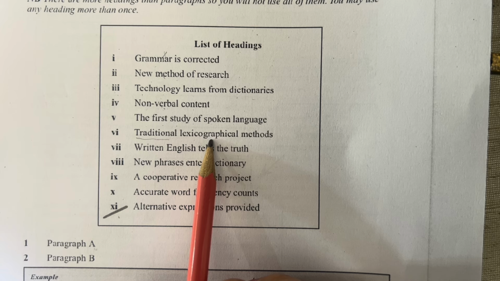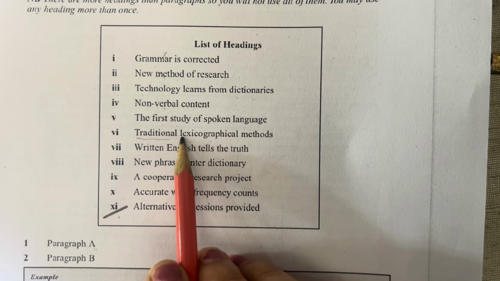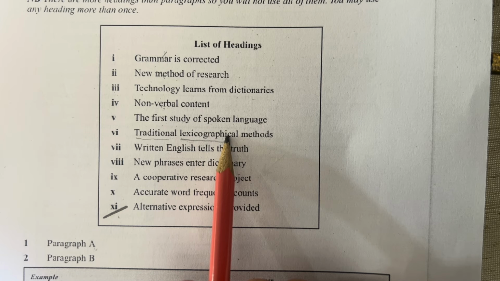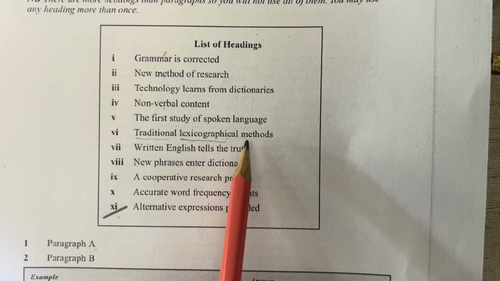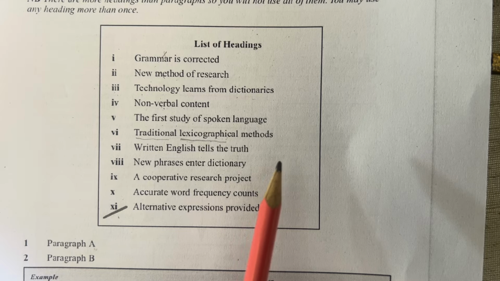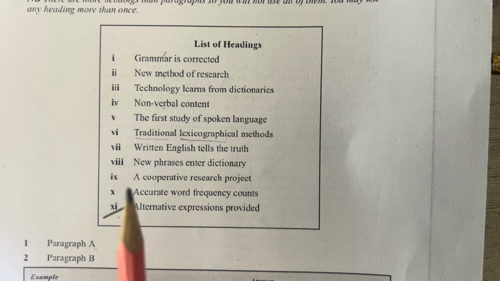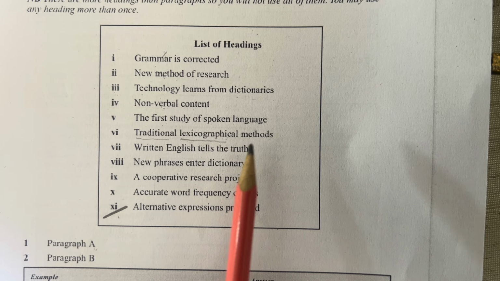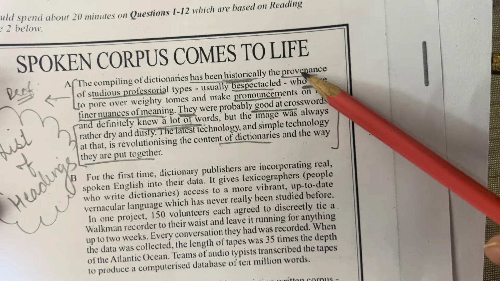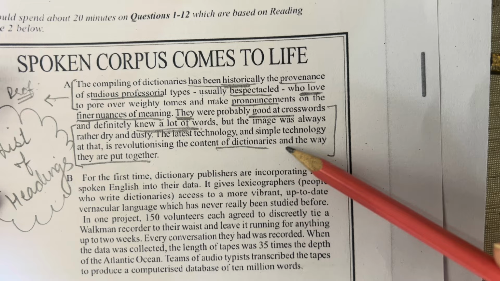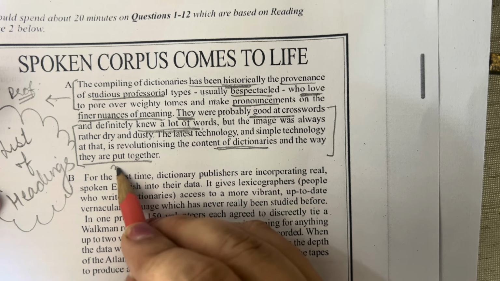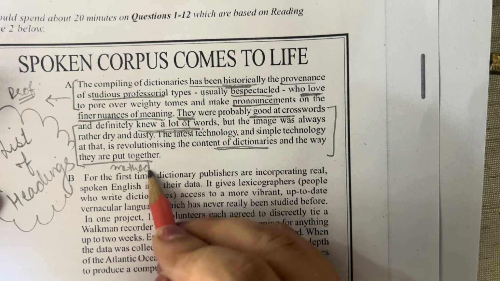Lexicographical methods. Lexicographers are those people who write dictionaries. So yes, they were talking about dictionaries, and how they were writing dictionaries. They were writing dictionaries probably with a method which is now being revolutionized, because in the last line they were talking about the method that previously they might have been using, but now technology is revolutionizing the content of the dictionary and the method with which they were written.